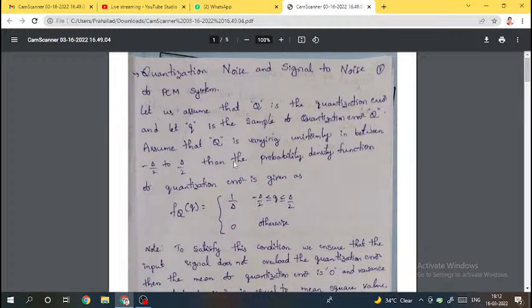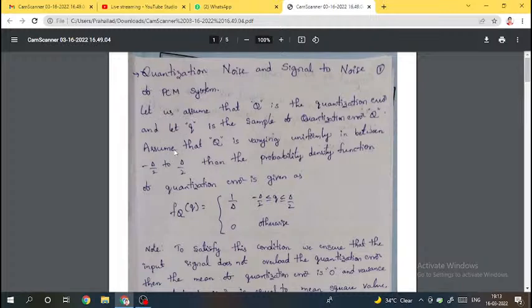Next, the quantization error Q is varying uniformly between minus delta by 2 to plus delta by 2. To get the probability density function of the quantization error, we assume that the quantization error is varying between minus delta by 2 and plus delta by 2.